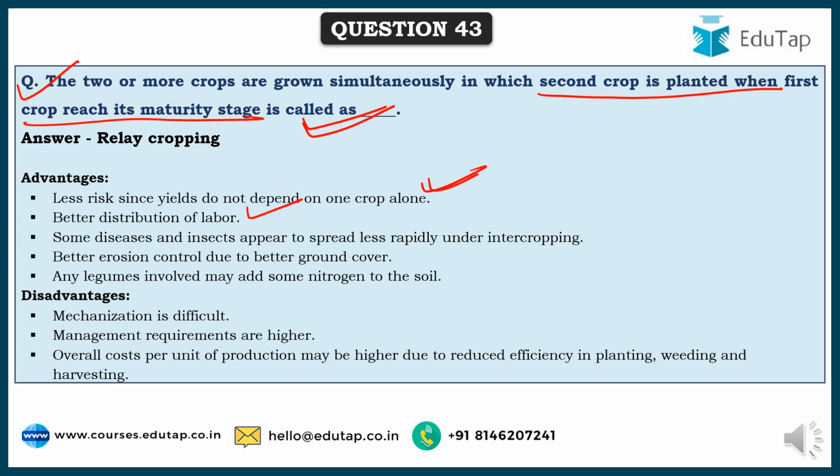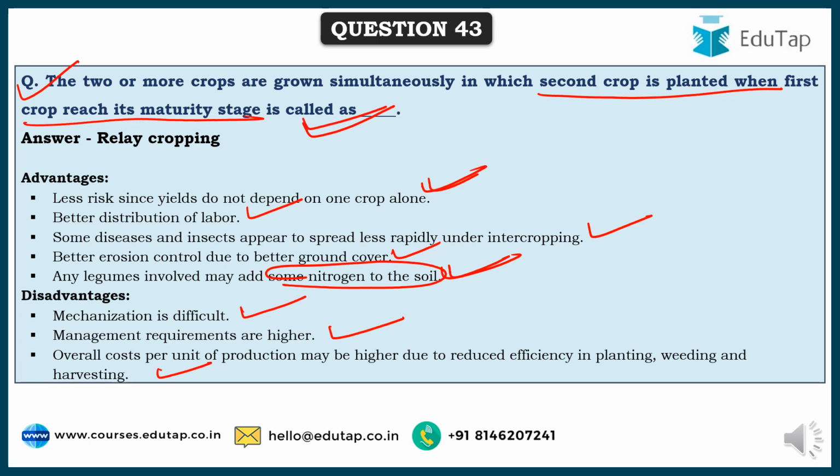Better distribution of labor. Some diseases and insects appear to spread less rapidly under intercropping. Better erosion control due to better ground cover. Any legumes involved may add some nitrogen to the soil. And what are the disadvantages? Mechanization is difficult, management requirements are higher, and overall cost per unit of production may be higher due to reduced efficiency in planting, weeding and harvesting.